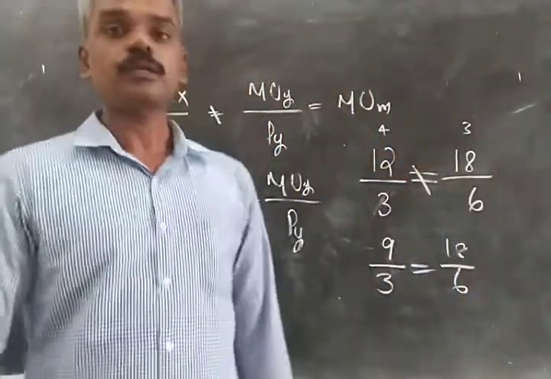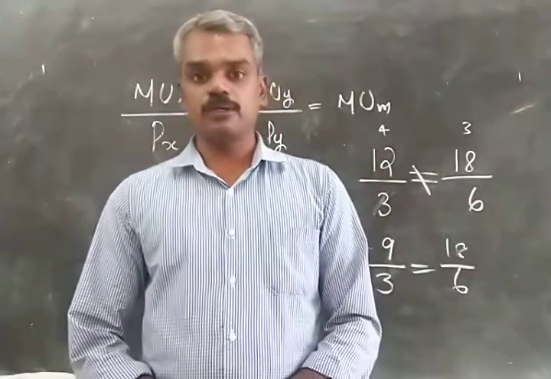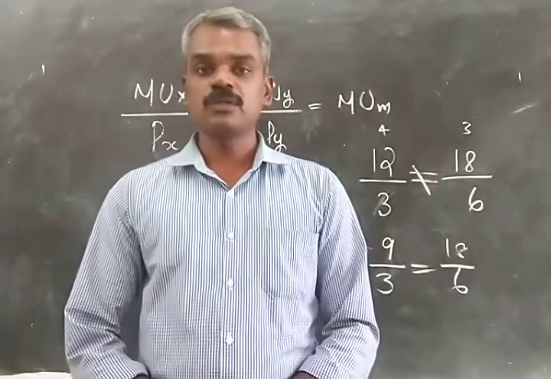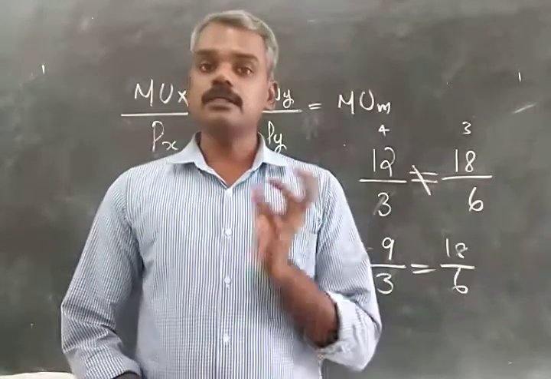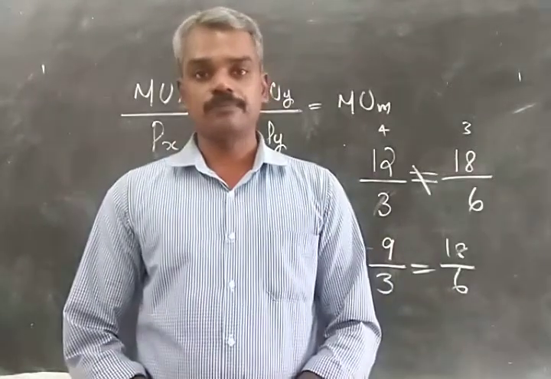So here, in order to equate the ratio of marginal utility of X to price of X with the marginal utility of Y by price of Y, the consumer has increased consumption of the commodity whose price has fallen.